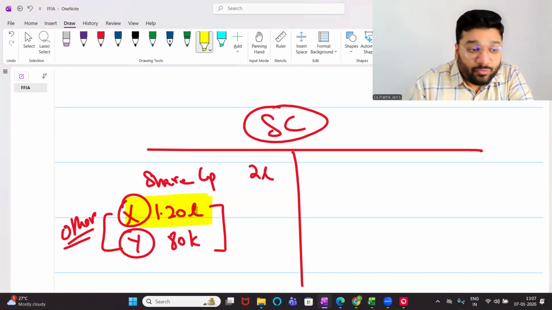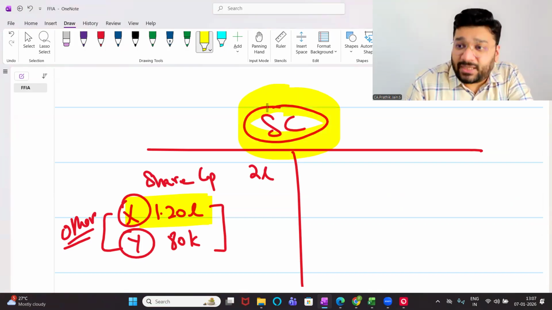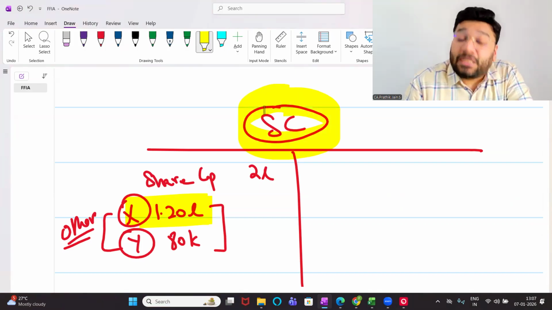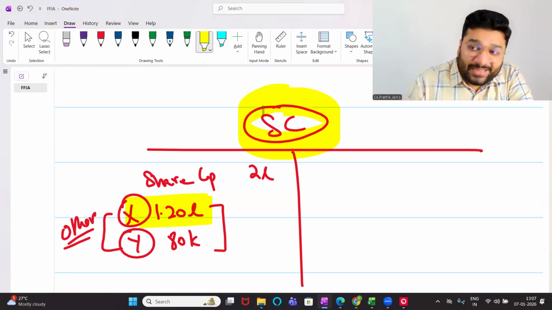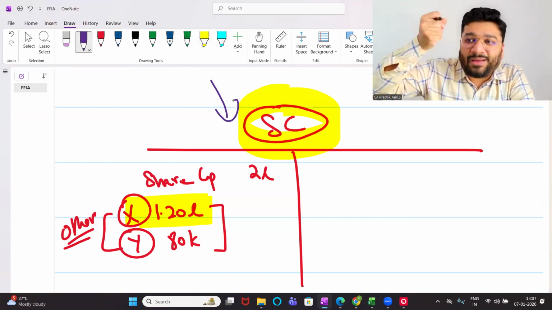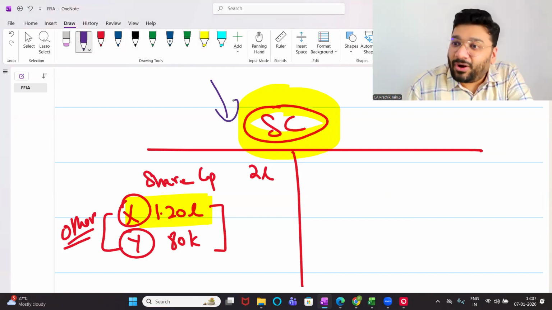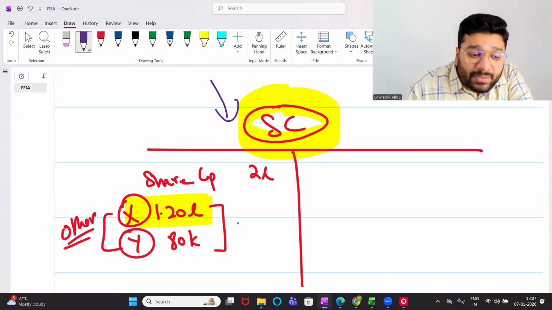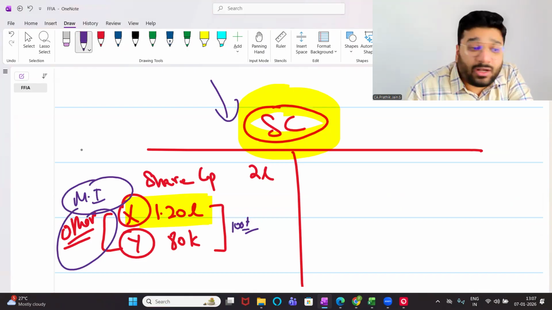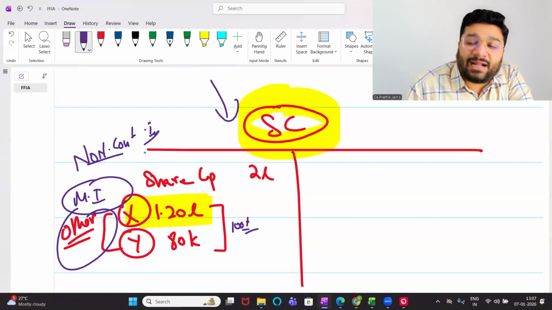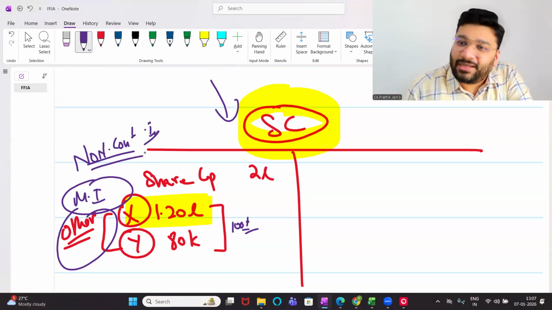Which means whatever decision is being taken by the subsidiary company, if it is influenced by the holding company, even though the holding company does not have any stake, still they're influencing the company. Then the holding company has got the control. The control of the subsidiary company is with whom? Holding company. Got it? Even though the 100% capital belongs to other category, these others will still be referred to as minority interest. Why? Because they don't have any control. So they have non-controlling interest because the entire control lies with the holding company. Now clear?